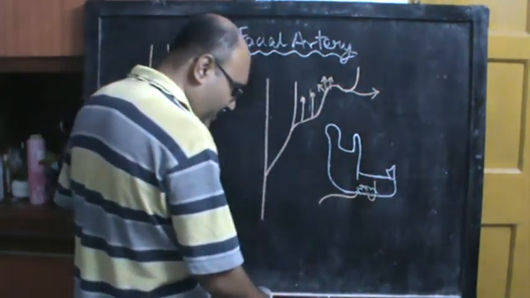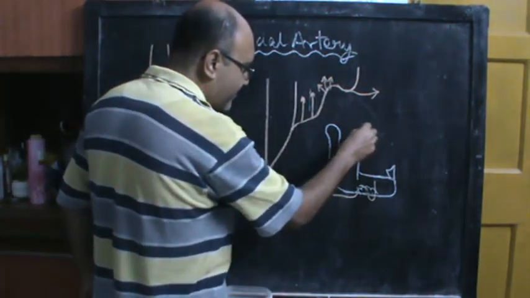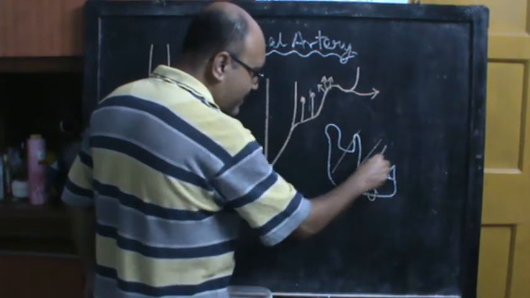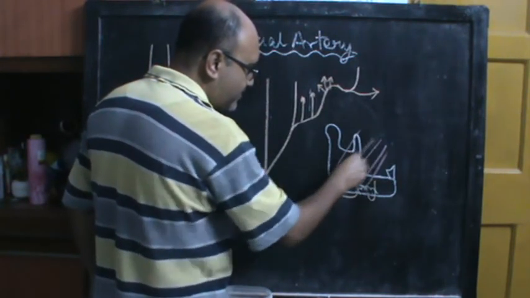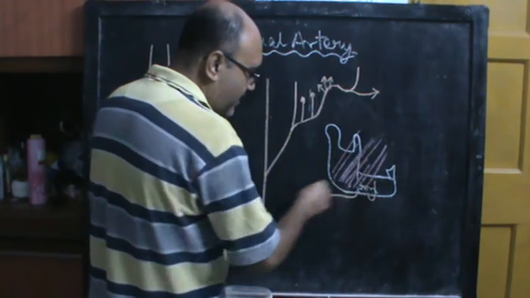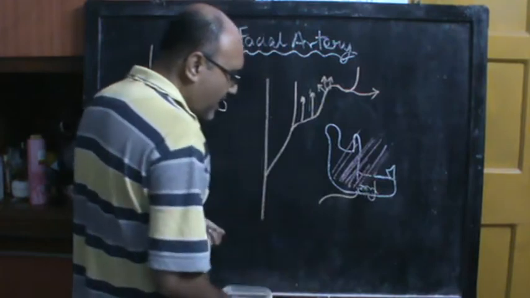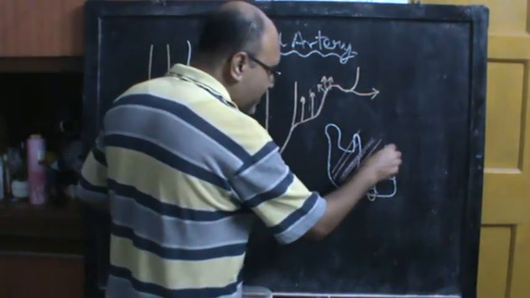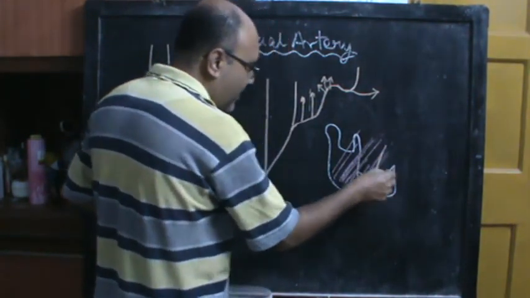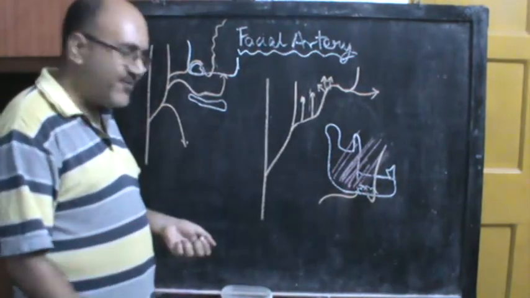And you know that over here you have the masseter. You have the masseter over here attached to this ramus of the mandible. That means this facial artery is entering the face over the anterior edge of the masseter.